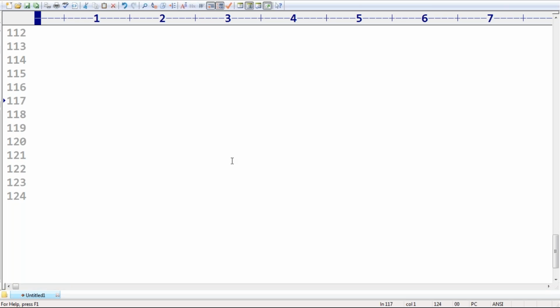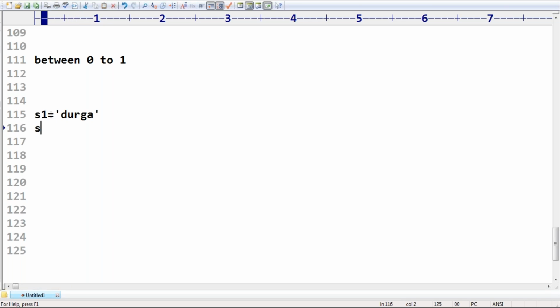Next, the string concept. Why is reusability there in the case of string? Even in the case of strings, object reusability is there, sir. s1 is equal to Durga, s2 is equal to Durga. Observe that.